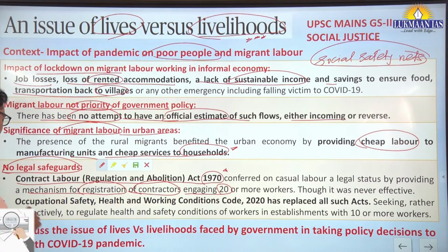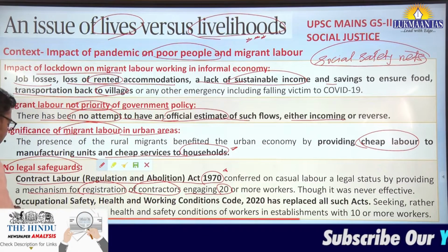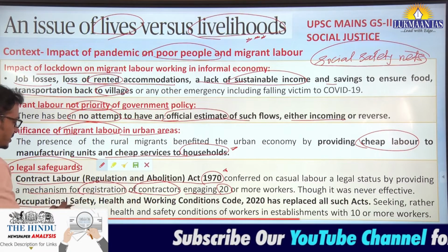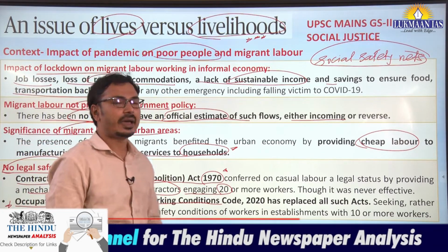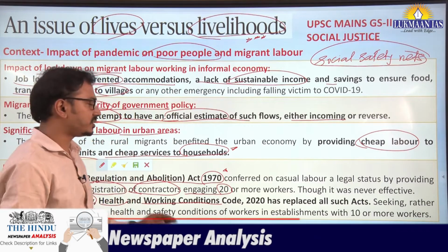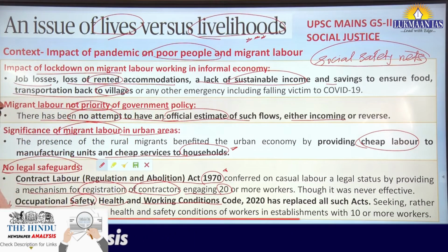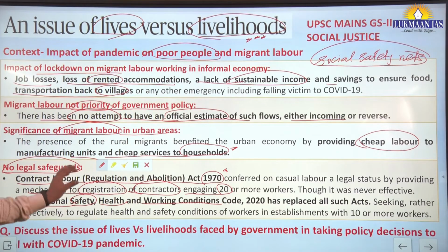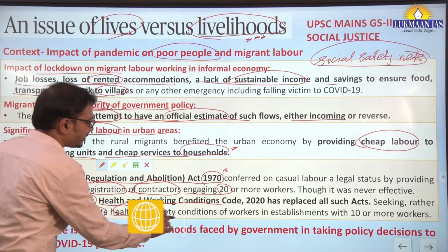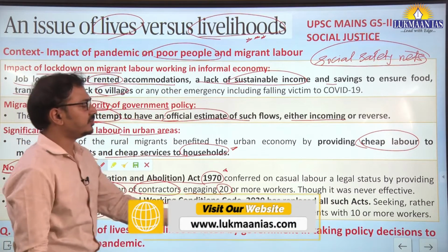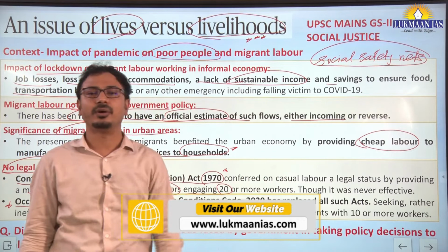Now the government has come up with labor reforms with the Occupational Safety, Health and Working Conditions Code 2020, along with other such labor codes. Four labor codes in total have been passed, replacing all such earlier acts. Now it seeks to regulate health and safety conditions of workers in establishments with 10 or more workers.